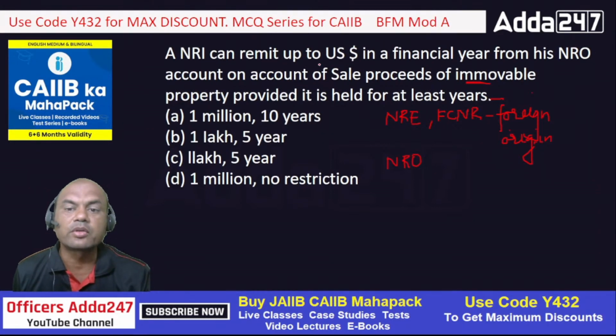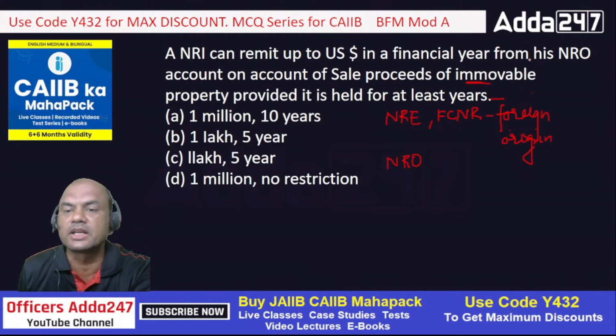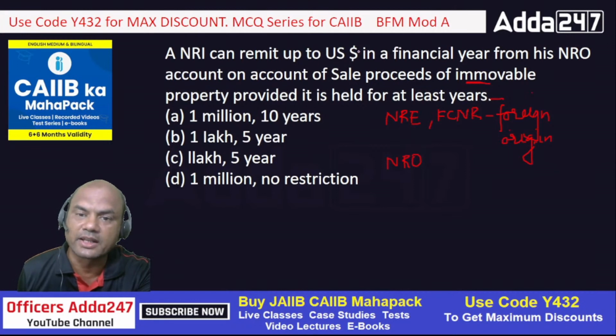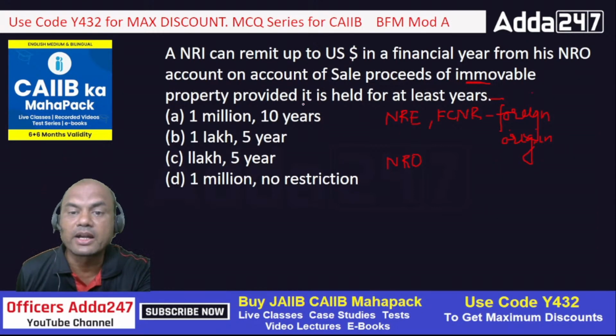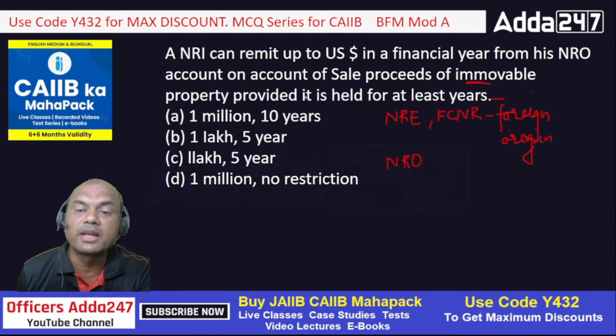Now the question is, if I sell my house in India and deposit the funds in my NRO account, how many dollars can I transfer from India to outside without paying any tax, provided it has been held for dash years? For how many years should this property have been held by me?